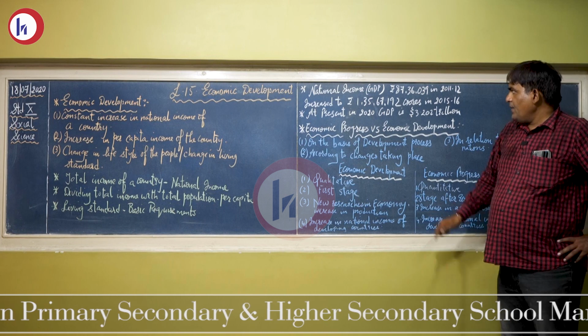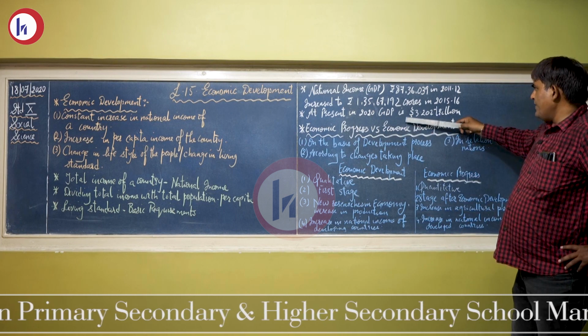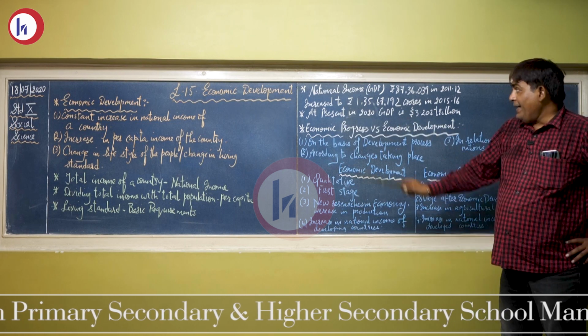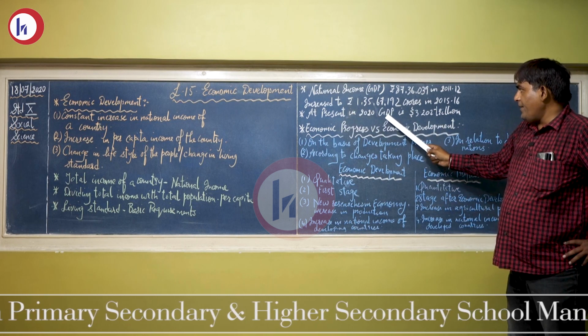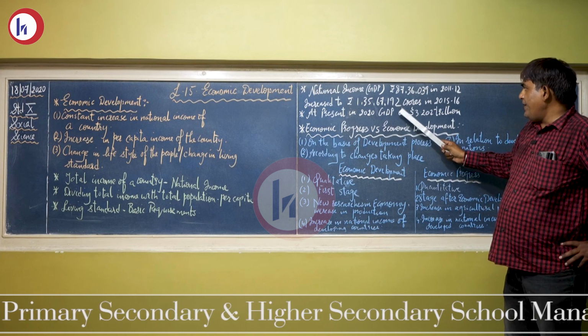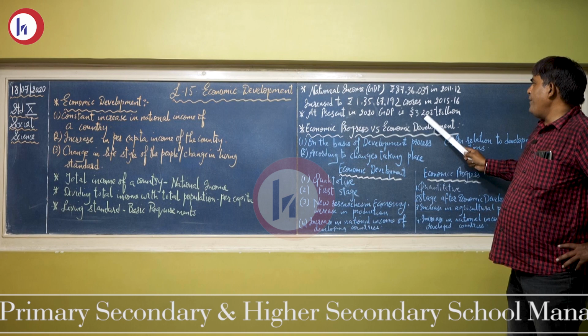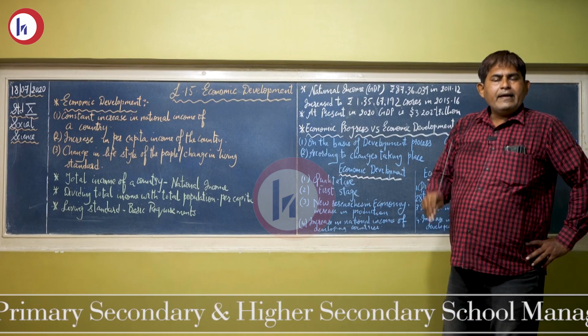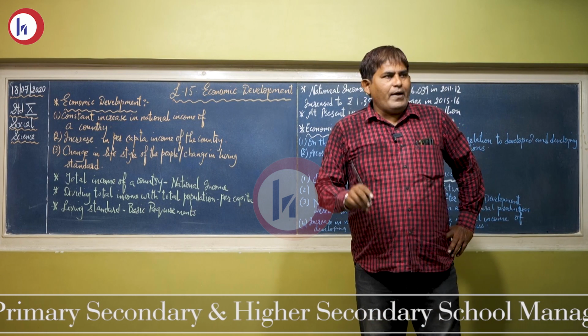Dear children, this figure is not given in the textbook, but I am telling you that at present, in 2020, the GDP, that is gross domestic product, of our country is $3.202 trillion. 1 trillion equals 10 raised to 12.